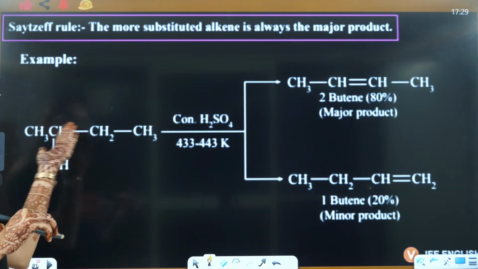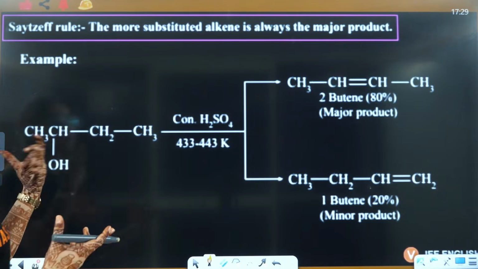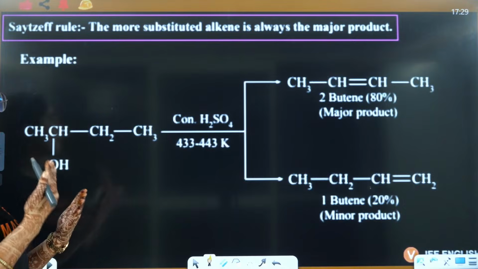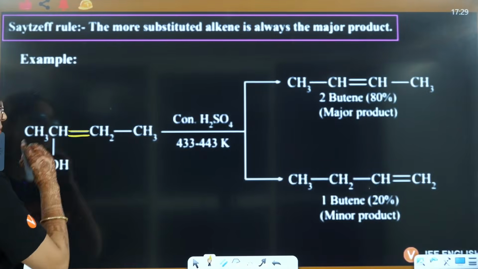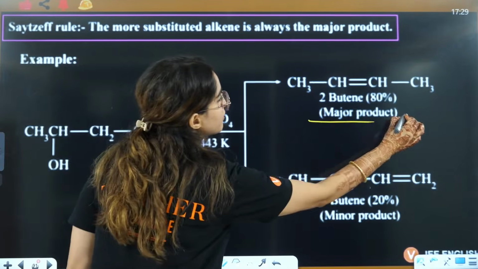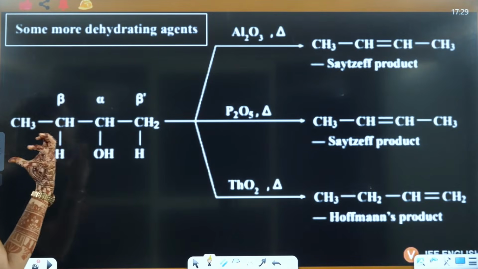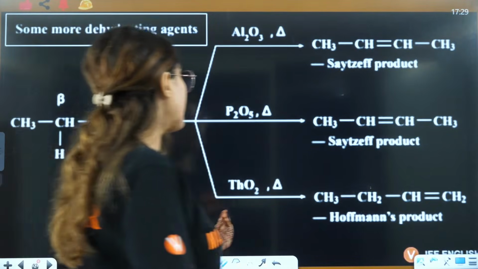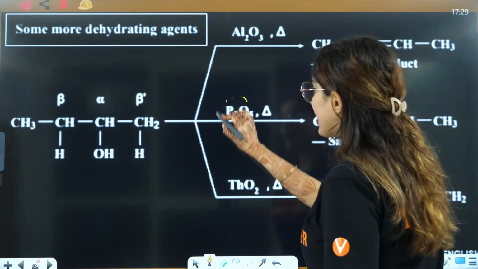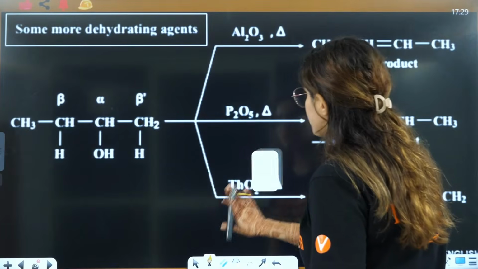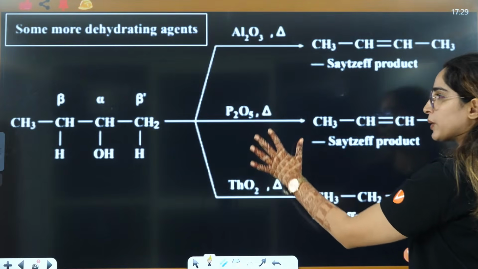Okay, so this is a 2 degree alcohol, so the Saytzeff product will be formed as the major product, right? Carbocation will be formed, rearrangement will take place if possible, so you will have a double bond here, and that is going to be the major product here, right? Okay. So what are the other dehydrating agents that you can use? Al2O3, same. P2O5, same. ThO2, same, right? So these are some of the other dehydrating agents that you can use.